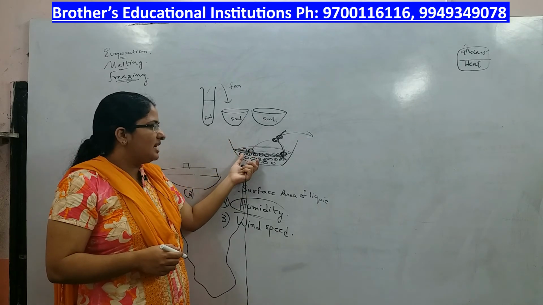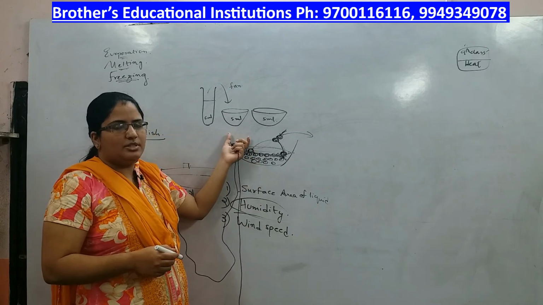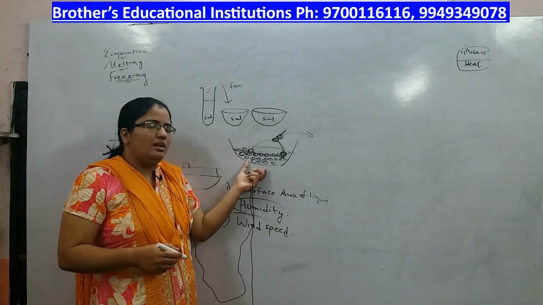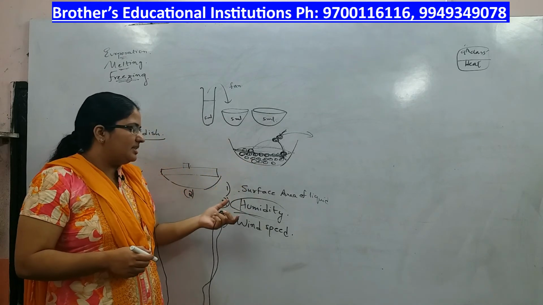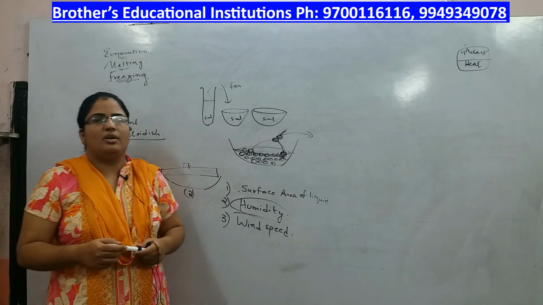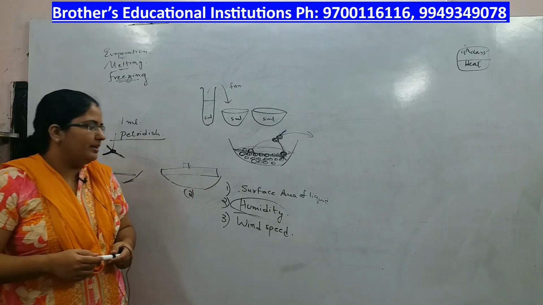So there is less chance of these water particles to fit in the atmosphere. This is why the rate of evaporation is less on a humid climate, and that is the reason why the clothes do not get dried easily when the temperature is humid.